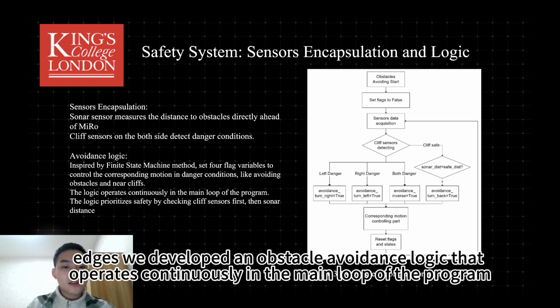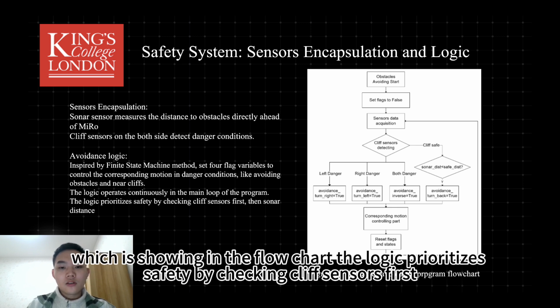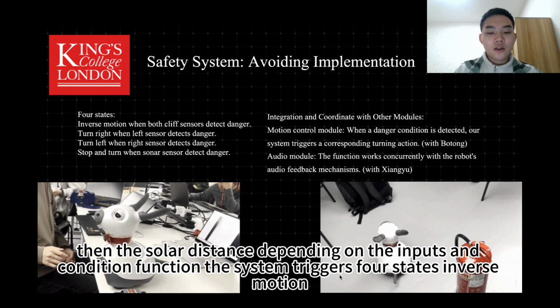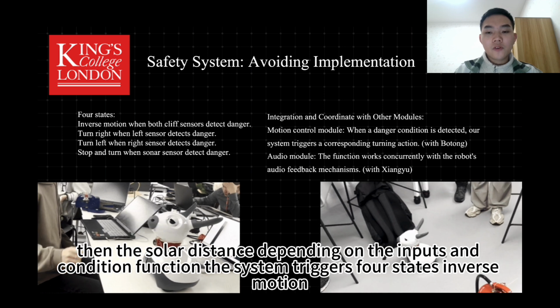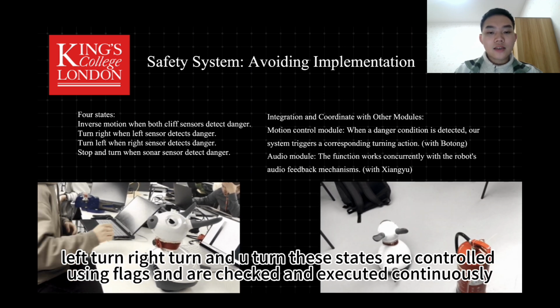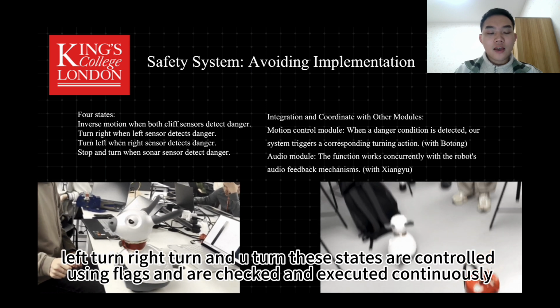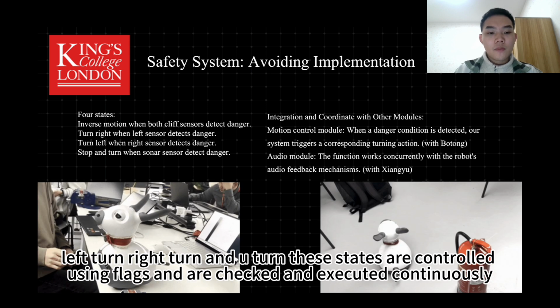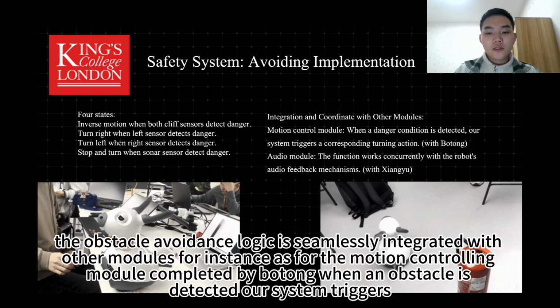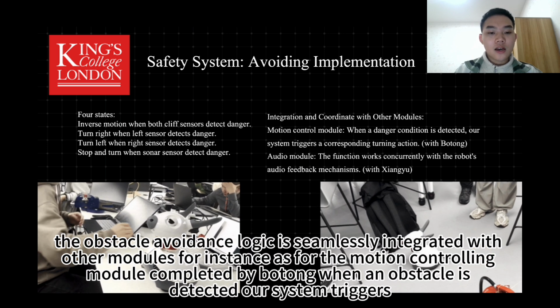We developed an obstacle avoidance logic that operates continuously in the main loop of the program, which is shown in the flowchart. The logic prioritizes safety by checking cliff sensors first, then the sonar distance. Depending on the inputs and the condition function, the system triggers 4 states: reverse motion, left turn, right turn, and U-turn. These states are controlled using flags and are checked and executed continuously. Because the program of our project is highly modular, the obstacle avoidance logic is seamlessly integrated with other modules.